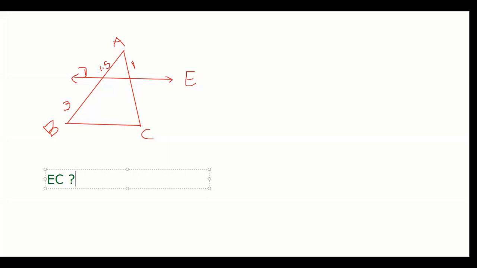You have to write this in the answer. Since DE is parallel to BC, you can prove that triangle ADE and triangle ABC are similar. Because triangles are similar, the basic proportionality theorem applies, which says AD by DB or AD by AB is equal to AE by EC. That's why you can apply and say 1.5 doubled is 3, so 1 doubled is 2. So EC is 2. Everybody good? Yes, sir. Very easy.